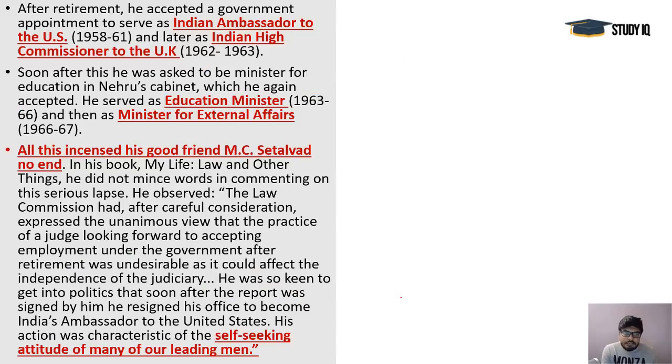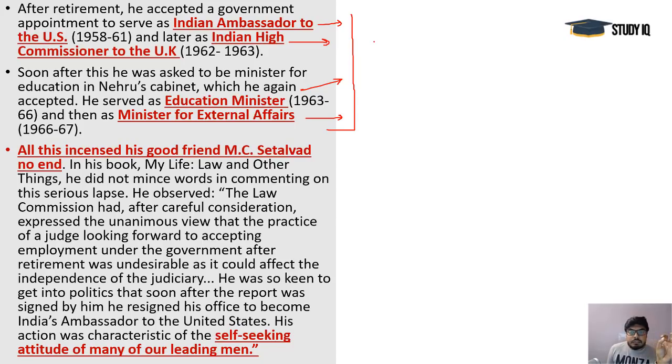So Mr. MC Chagla, Nehru's administration appointed him as ambassador to the USA, High Commissioner to the UK, and later Education Minister for 3 years, and later External Affairs Minister for 2 years. So these all were important jobs he held after the retirement phase.